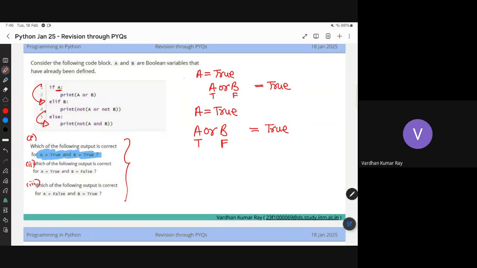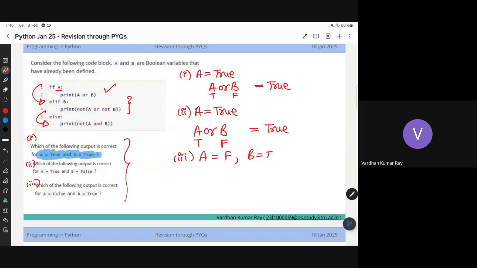In the first part, A was true. In the second part also, A was true. Right? So I'm just computing using that. But in the third subpart, A is false, but B is true. That means it will not run the first if block and it will come to the elif. In the elif, it will check if B is true or not.